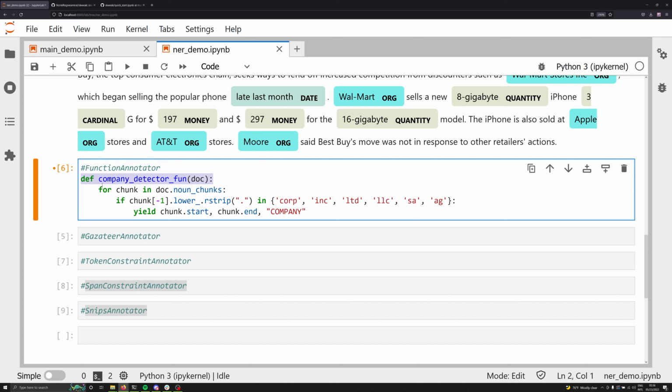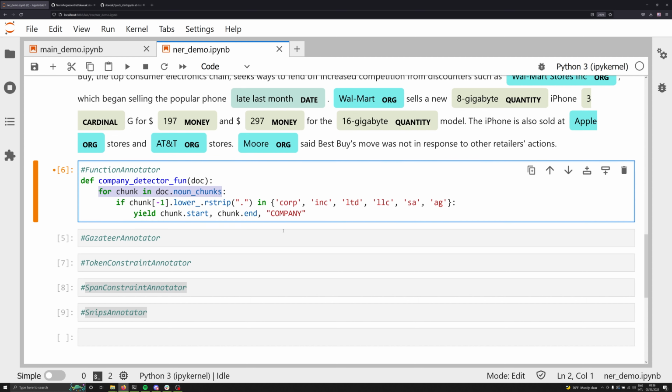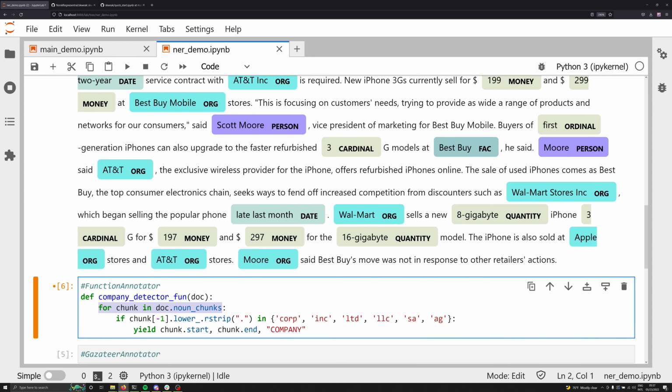So here we're creating the function name. In this case, it's called company_detector_fun. Great name. It's going to take in a doc object, and it's going to iterate over each chunk in noun chunks. For those of you who don't know, noun chunks are things in the spaCy spans that are self-contained. They can be bigrams or trigrams, etc. They're going to be things that are linked together in some way. So a token essentially that has multiple tokens that have a collective identity. And you often see this with multi-word tokens for things like Best Buy, Scott Moore, etc.